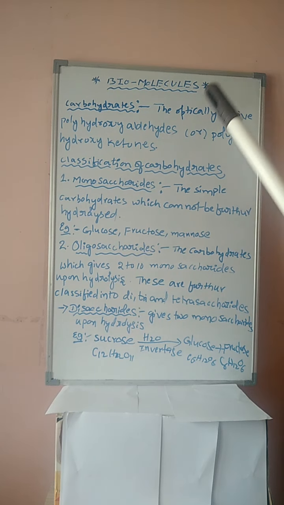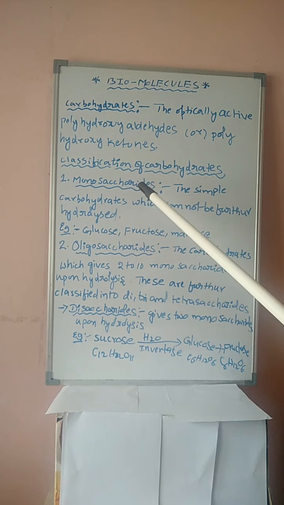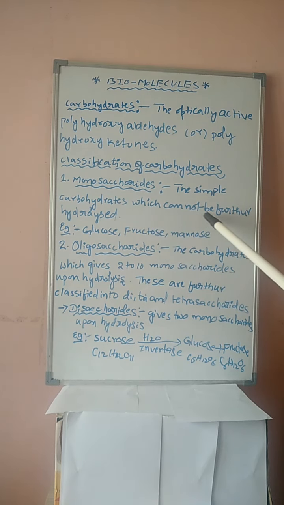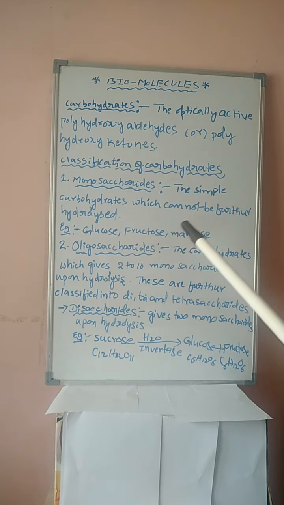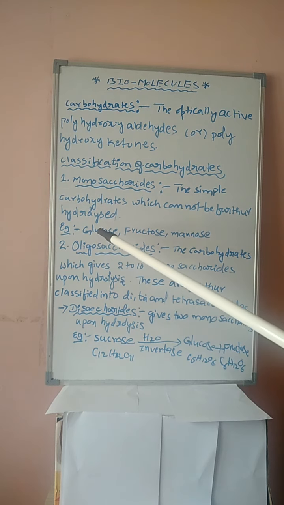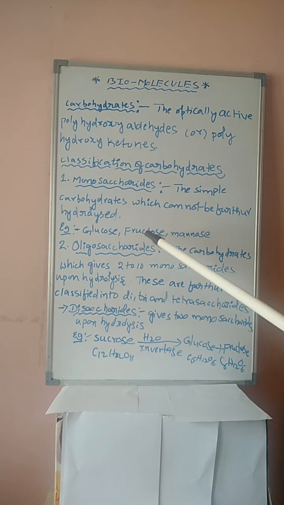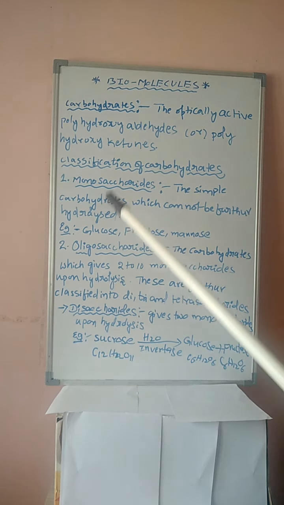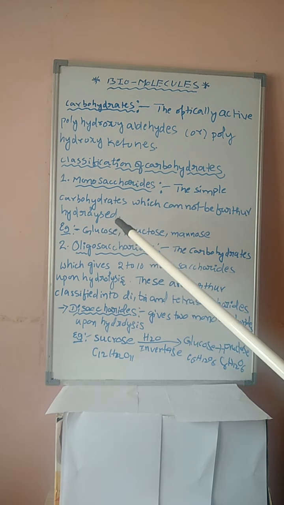First one, monosaccharides. The simple carbohydrates which cannot be further hydrolyzed are known as monosaccharides. Example: glucose, fructose, mannose. These are monosaccharides. They cannot be further hydrolyzed.